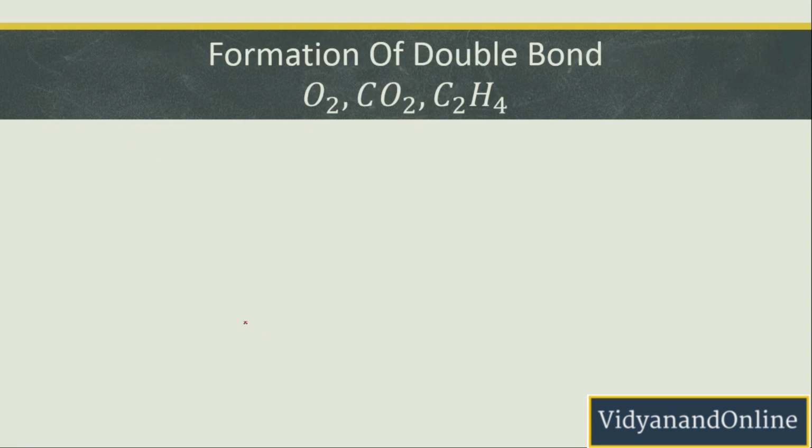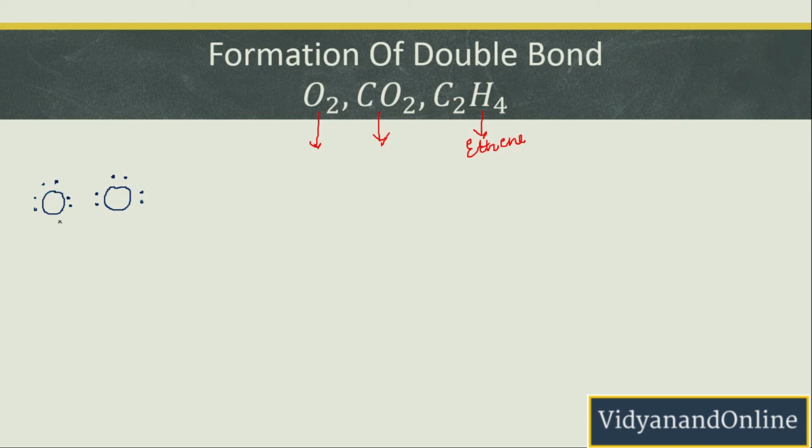Now let us take the examples of double bonds. Oxygen, carbon dioxide gas and ethene, all of them have double bonds. Let us show how. If I talk about oxygen, oxygen has 2 atoms and it has 6 electrons in the outermost shell: 1, 2, 3, 4, 5, 6. Same here, 1, 2, 3, 4, 5, 6.